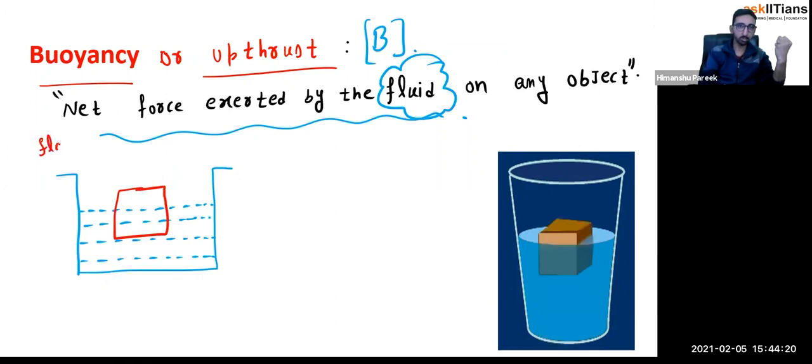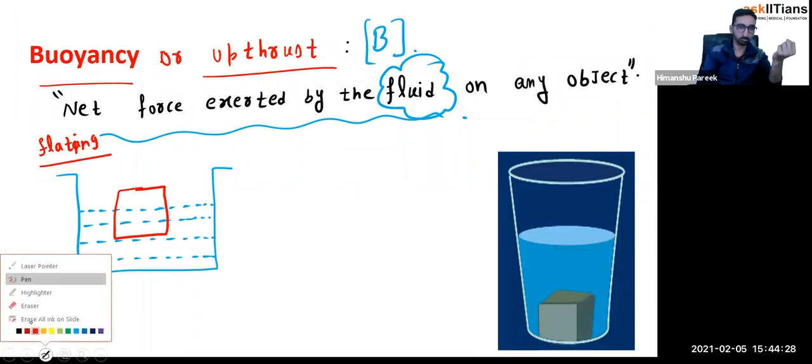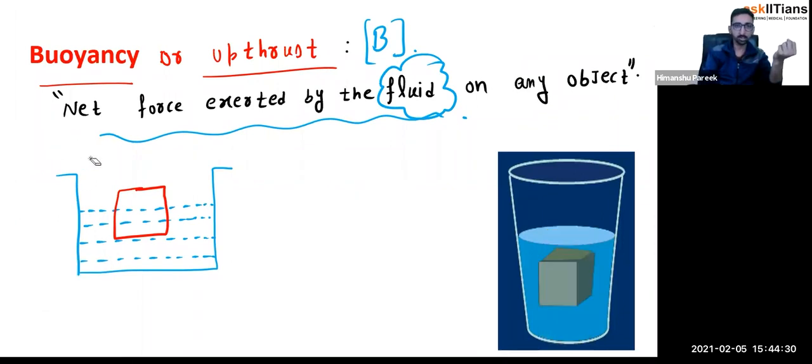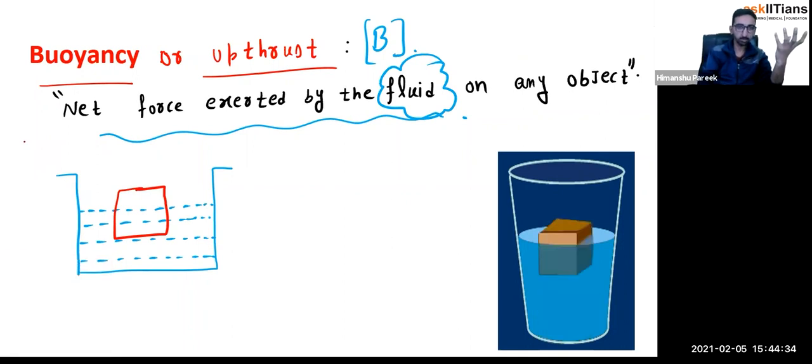Now, when somebody uses the term flotation, what you should understand is the body is in equilibrium. If flotation is said in the question, that means the body is in equilibrium. Equilibrium means net force is zero. So that's a floating body, and net force is zero on it.